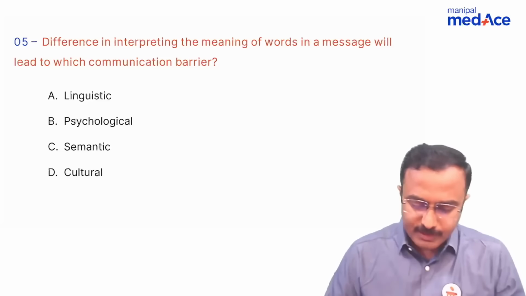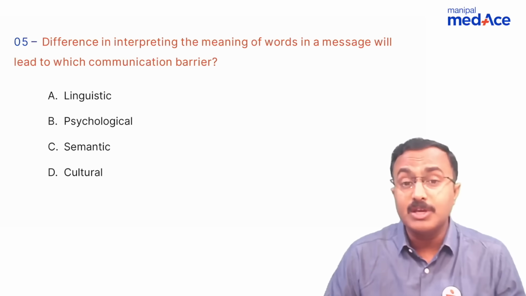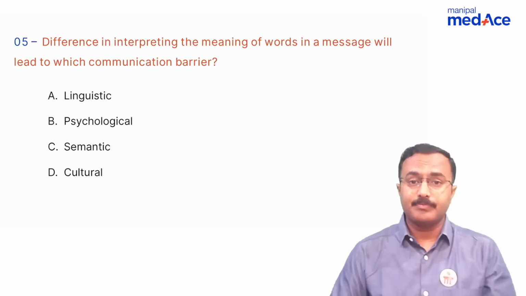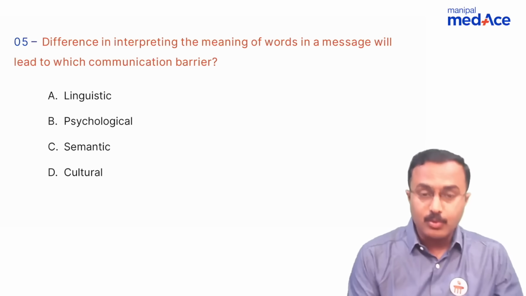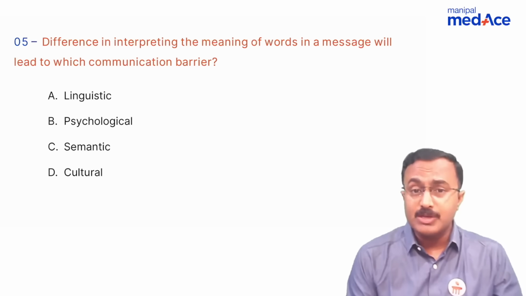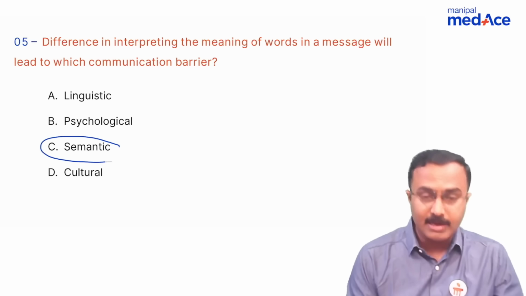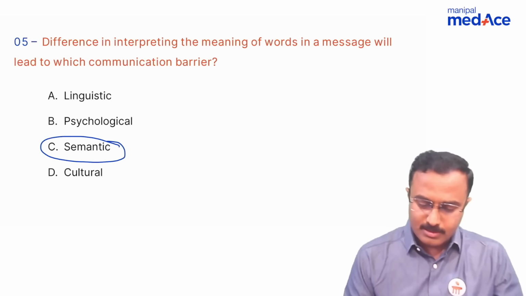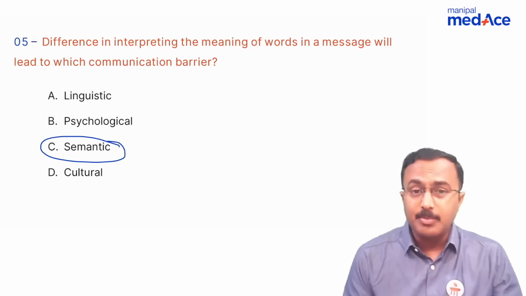Next question, difference in interpreting the meaning of words in a message will lead to which communication barrier? Here, linguistic would include language related changes, while the right answer here is semantic, wherein the language is not a barrier, but the meaning of the words which are interpreted wrongly will result in a communication barrier.